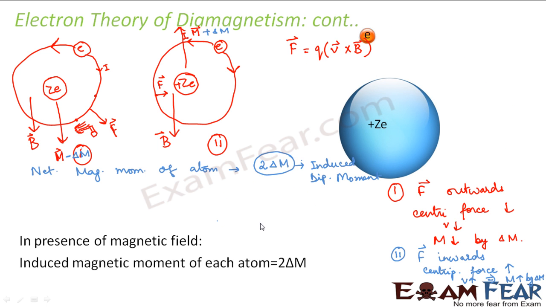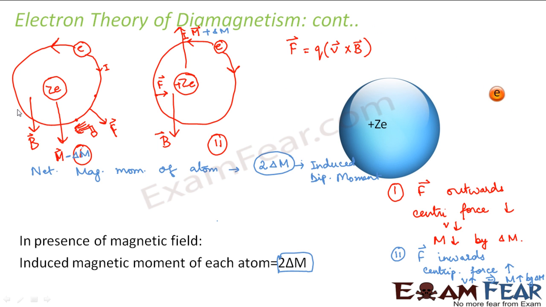So now magnetic moment induced means the atom got magnetized, right? So that means a diamagnetic substance. Now you understand the behavior which we studied there. There we studied that in a diamagnetic substance, the net magnetic moment is 0 as long as we do not apply any external field. So why is that so? Now you understood, because the orbital magnetic moment and the spin magnetic moment of each atom cancel out. As a result, the net magnetic moment is 0. When magnetic field is applied, in that case, some magnetic moment is induced, right? But in the direction opposite to the direction of magnetic field.